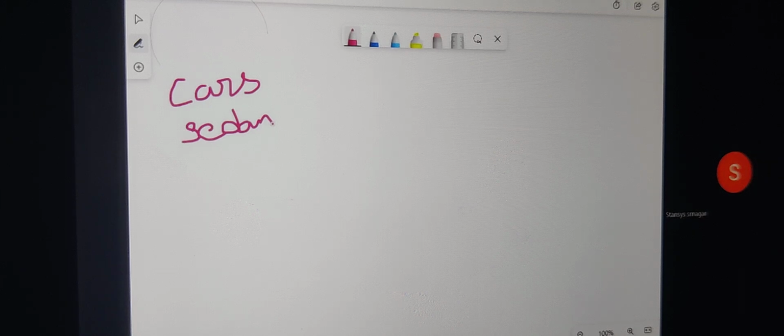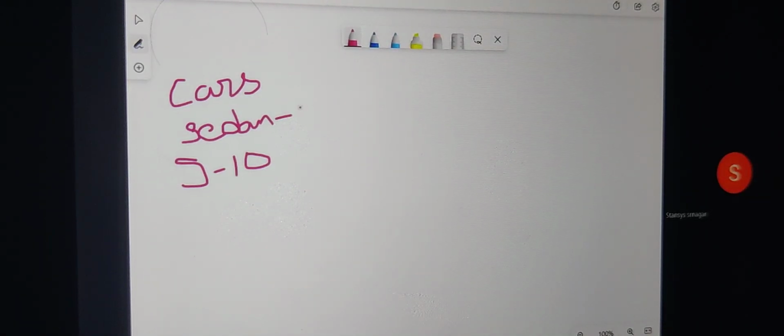Or say for example, if I give the SAS cars data set, we have 428 observations, and I ask you in the cars data set how many models belong to sedan, how many belong to sports, how many belong to wagon, how many belong to SUV or trucks. It will take 5 to 10 minutes to sort it all out manually, to put all the sedans into one category, all the sports into one category.